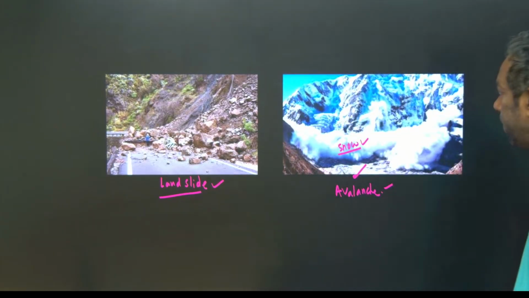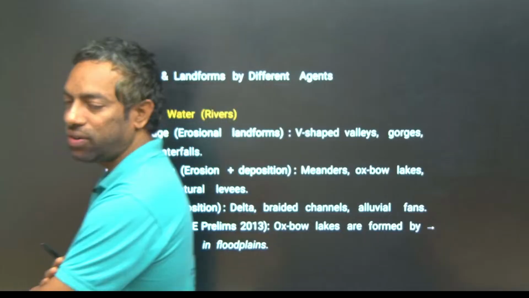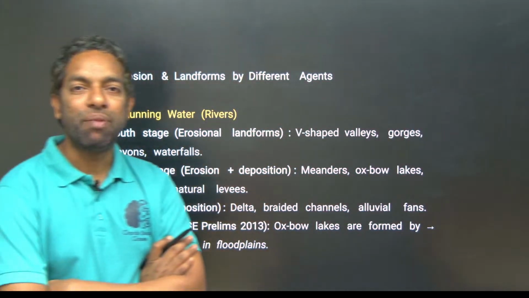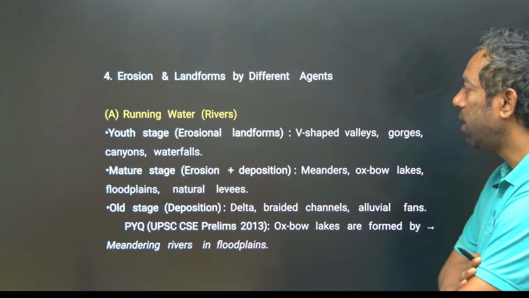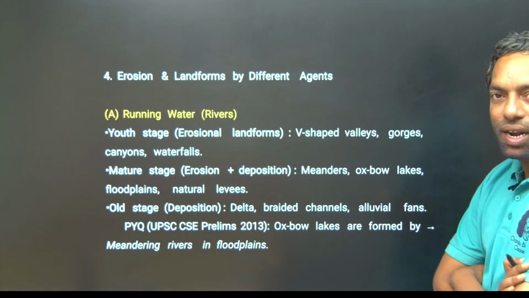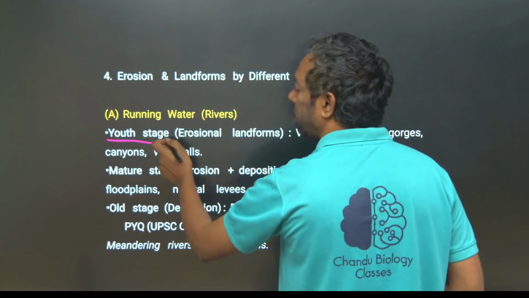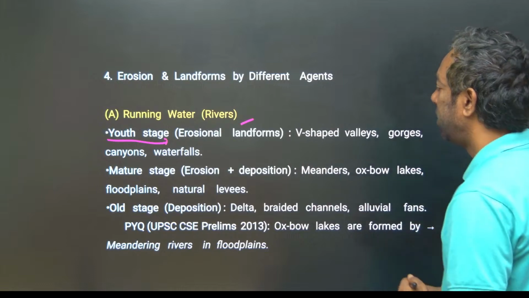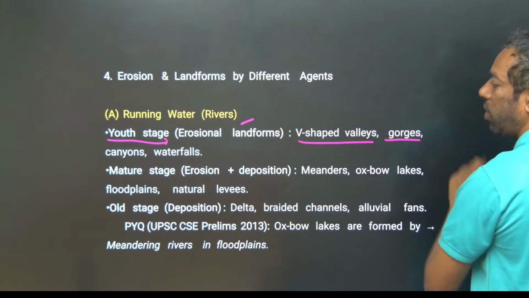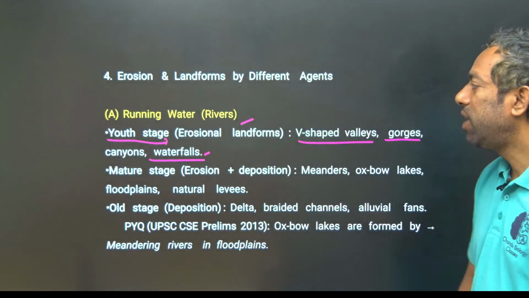Next, erosion: landforms made by different agents. Erosion is also one of the reasons for making different landforms. Running water, mainly rivers. If a river is in the youth stage, meaning at the river's place of origin, mainly erosional landforms take place: V-shaped valleys and gorges and waterfalls. These also create different landforms.